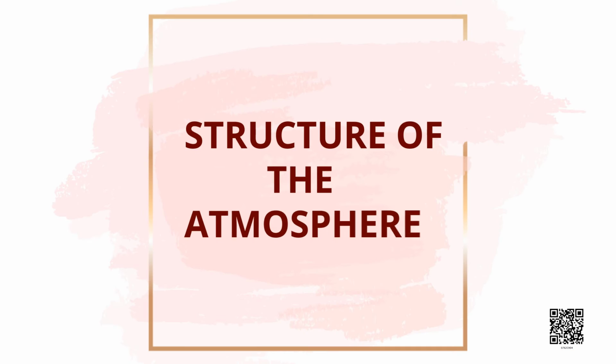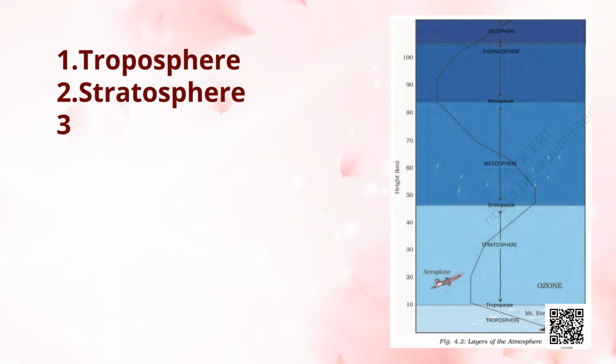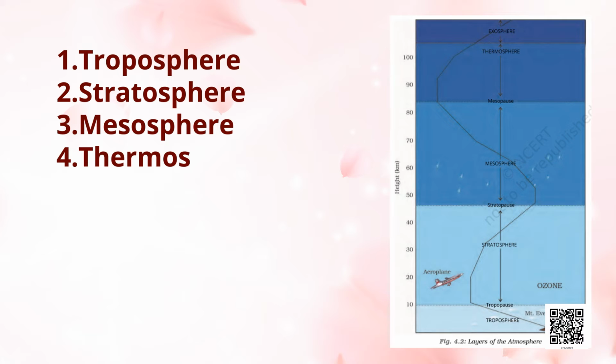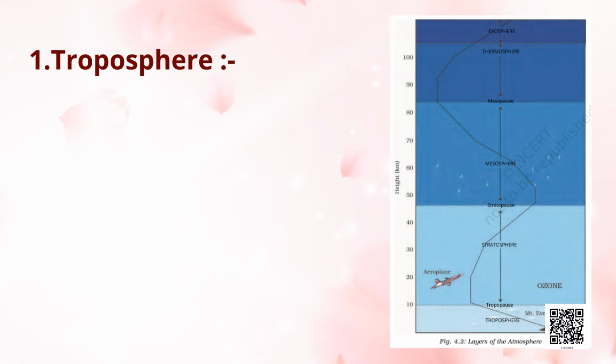Students, now I will tell you the structure of the atmosphere. See figure 4.2. Here you see our atmosphere is divided into 5 layers starting from the earth's surface. These are troposphere, stratosphere, mesosphere, thermosphere and exosphere. First I will tell you about the troposphere.